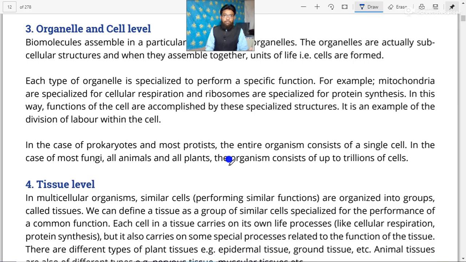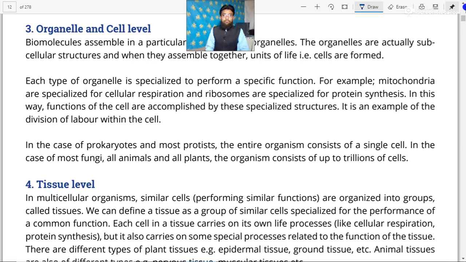Dear cadets, we discussed in the previous lecture the different levels of organization. We discussed the first two levels. The lowest one was the subatomic and atomic level, and next was the molecular level. Now, the third level of organization is the organelle level and cell level.